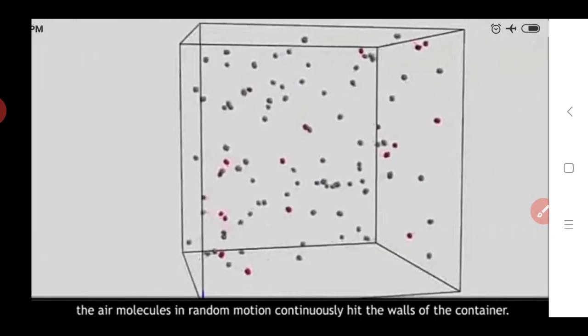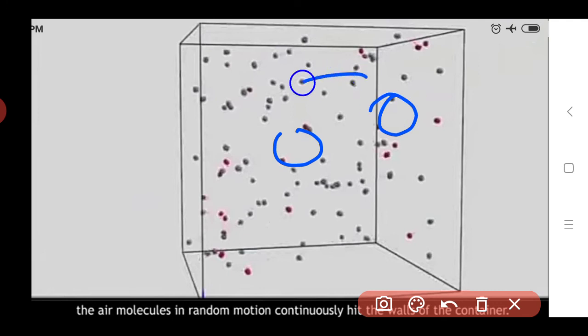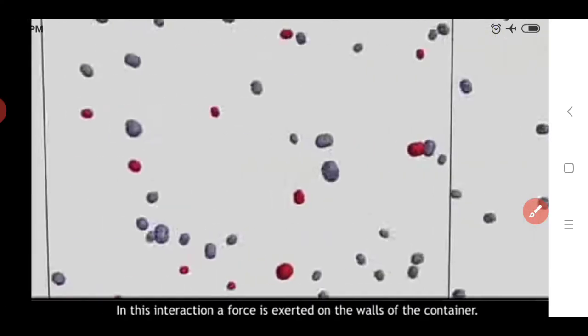See here, these air molecules are present inside, and they are continuously in motion, because air particles do not remain in one place. Due to this motion, these particles collide with the walls.